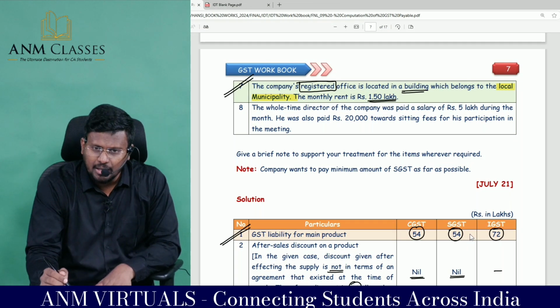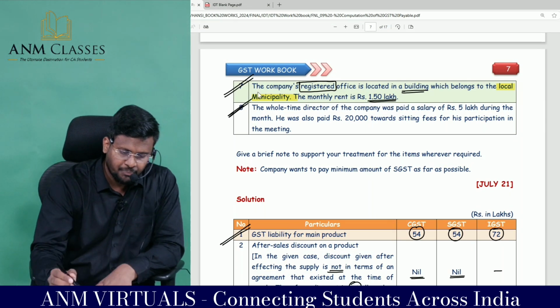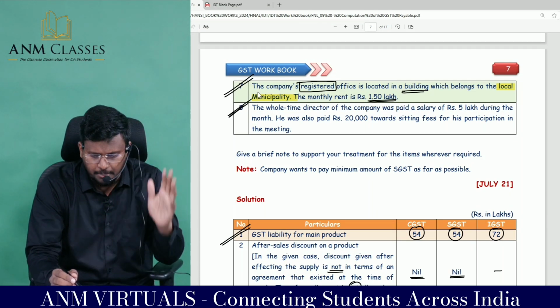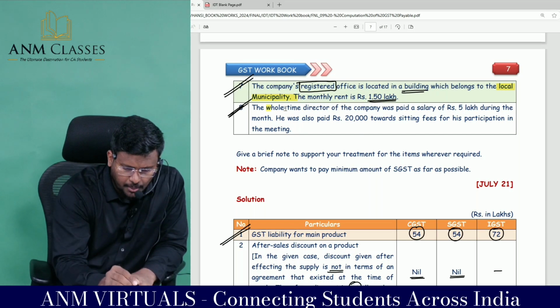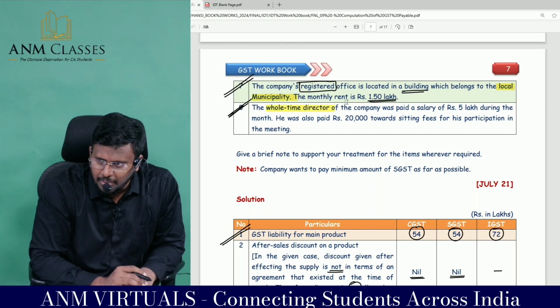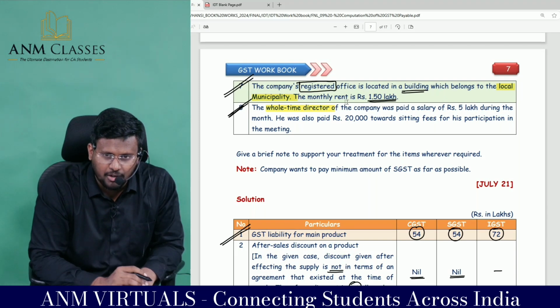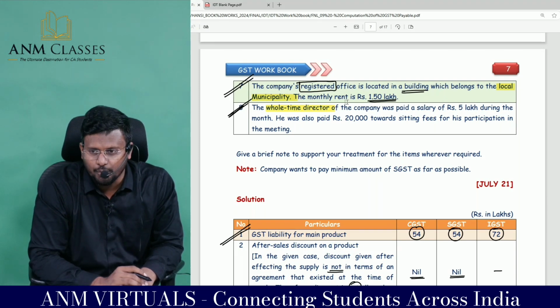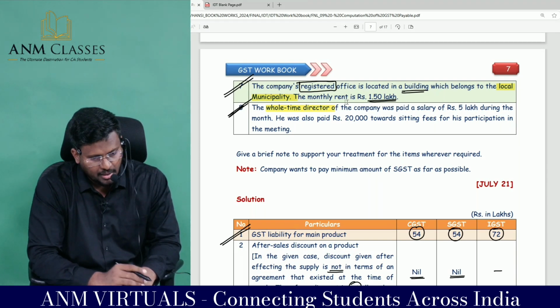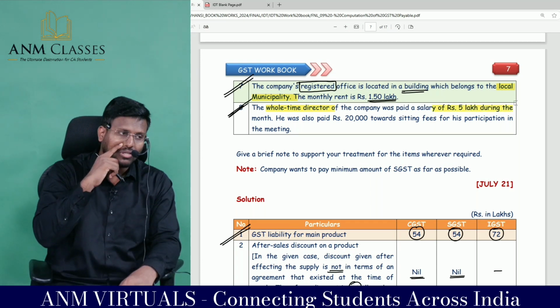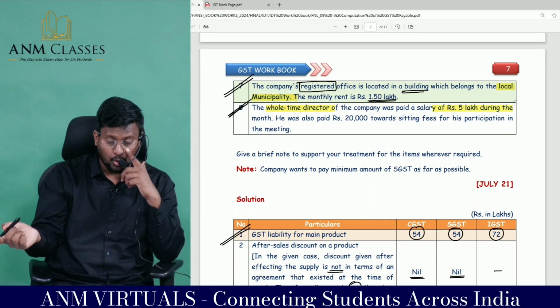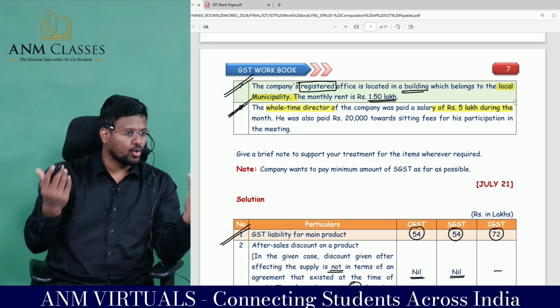We are going to read the last part of the question, the last adjustment. The whole-time director of the company is paid a salary of 5 lakh rupees. Salary and the employer-employee relationship are covered in Schedule 3: neither supply of goods nor supply of services. For this, no GST consequences at all. It's a non-taxable supply, NSR, no need to pay GST.